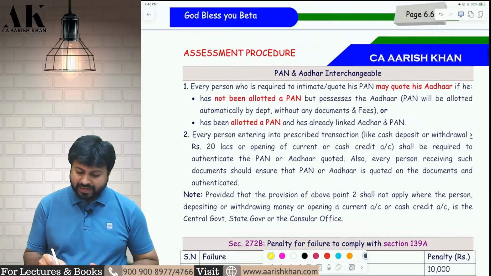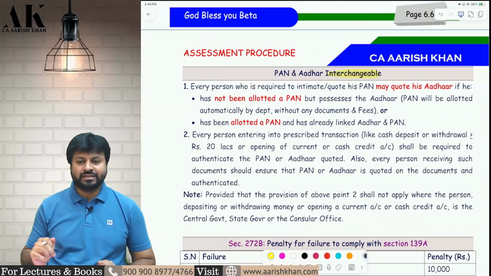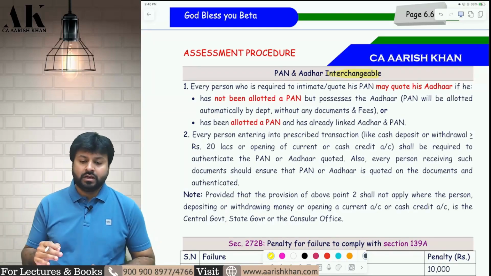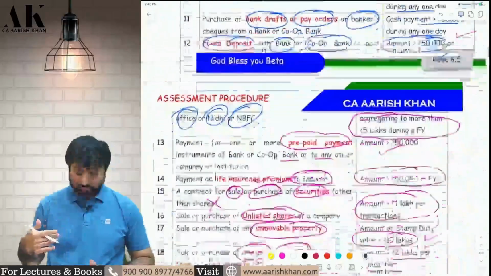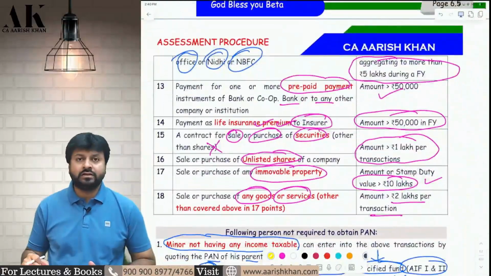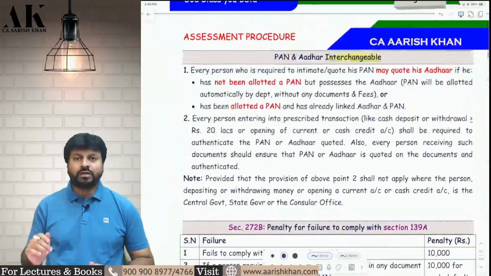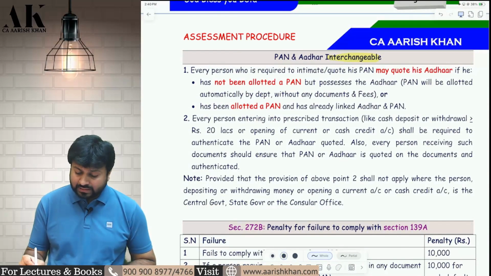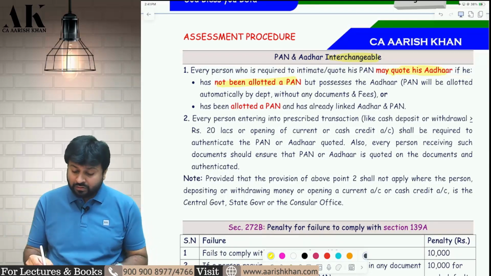So the next point is PAN and Aadhaar are nowadays interchangeable. So instead of PAN you can give Aadhaar in some circumstances. Now what are the cases in which instead of PAN you can give Aadhaar number? You have to quote PAN at many transactions like this. Around 17 to 18 transactions are there in which you are supposed to quote your PAN. So instead of quoting the PAN, you can quote Aadhaar. When? Every person who is required to intimate or quote his PAN may quote his Aadhaar. When? If he has not been allotted PAN. He has not been allotted PAN, so instead of PAN, he can quote what?